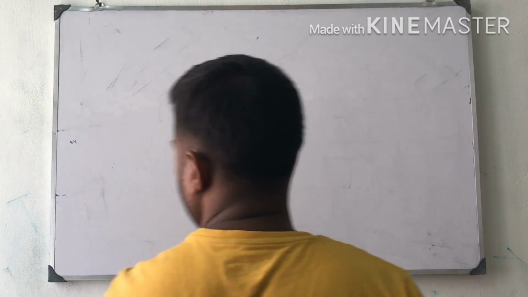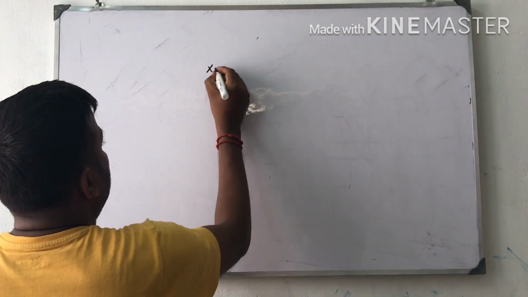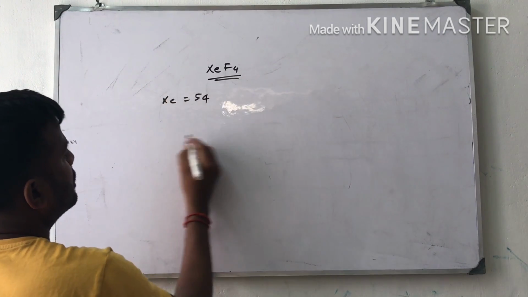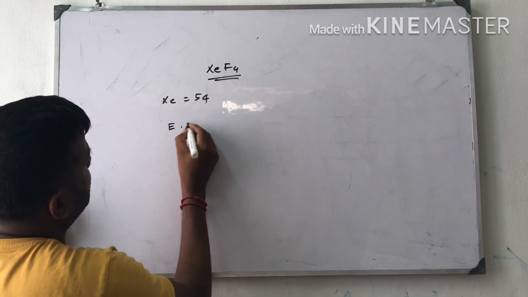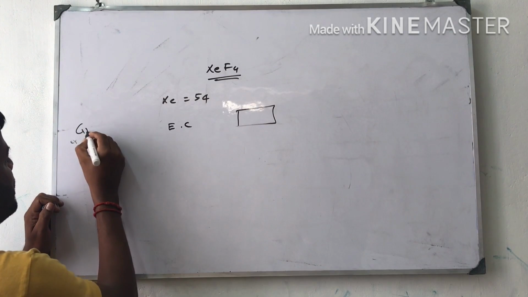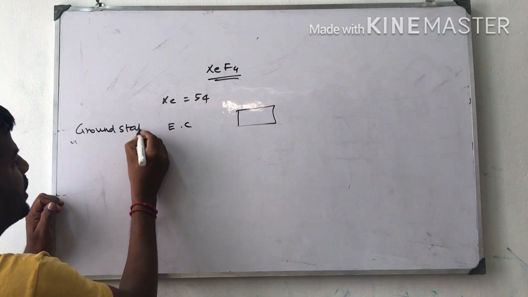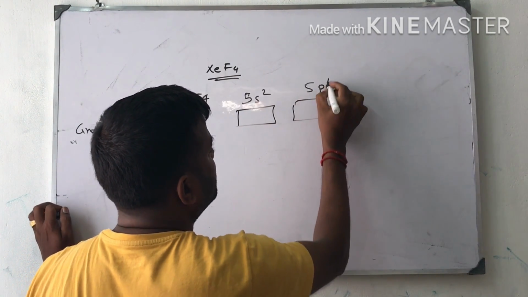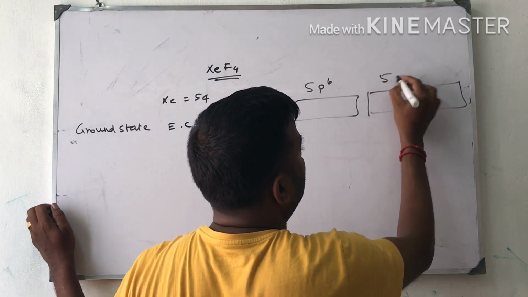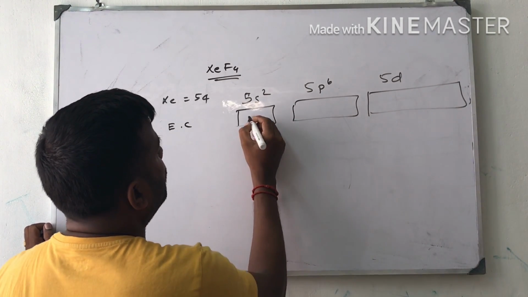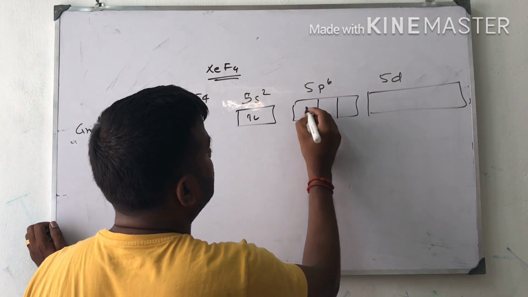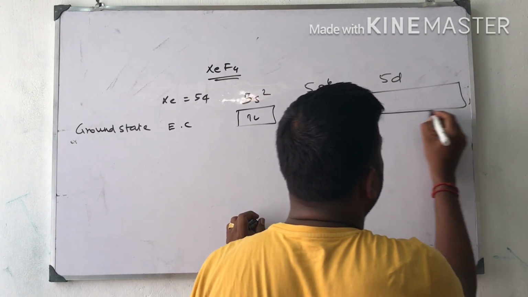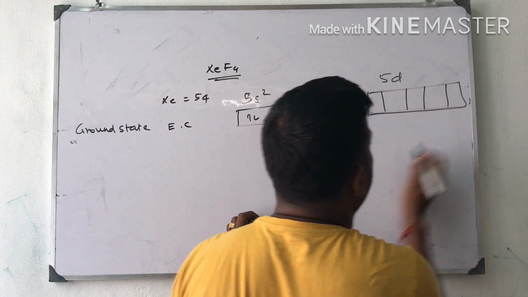Next, I am going to tell about xenon tetrafluoride. Xenon atomic number 54, right? Starting with the electronic configuration, the ground state electronic configuration is 5s2, 5p6, 5d. Okay, 1, 2, 3, 4, 5, 6, because xenon's outermost shell is filled with 8 electrons.